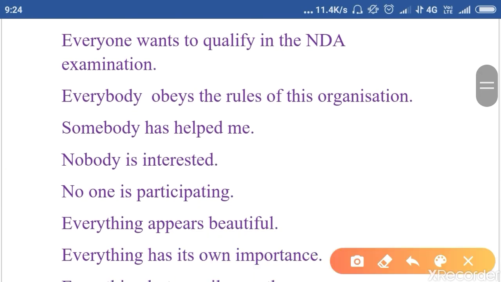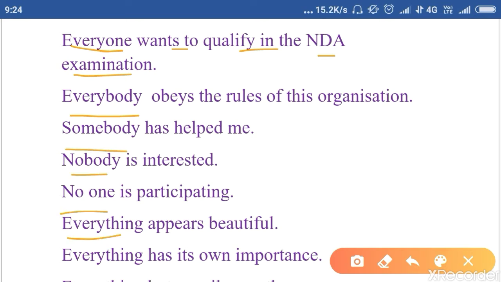Next rule: everyone wants to qualify in the NDA examination. So always remember everyone, everybody, somebody, nobody, no one, everything, they always take a singular verb. Clear? Obeys the rules of this organization. Obeys is a singular verb.